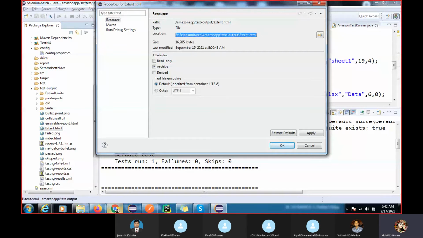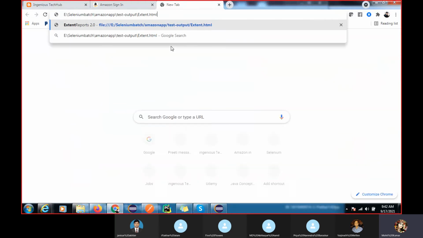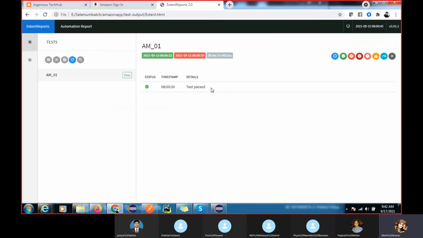This is a very simple framework. If you go into real time, the concepts are the same, concepts will never change. But you have to explore. So you guys can try one assignment. I think you know Java and all, then it's not a big deal. You will get that code from Google also. Step by step we are getting the report, and we are getting the screenshot also. I have shared some screenshot code also, but this is one assignment.